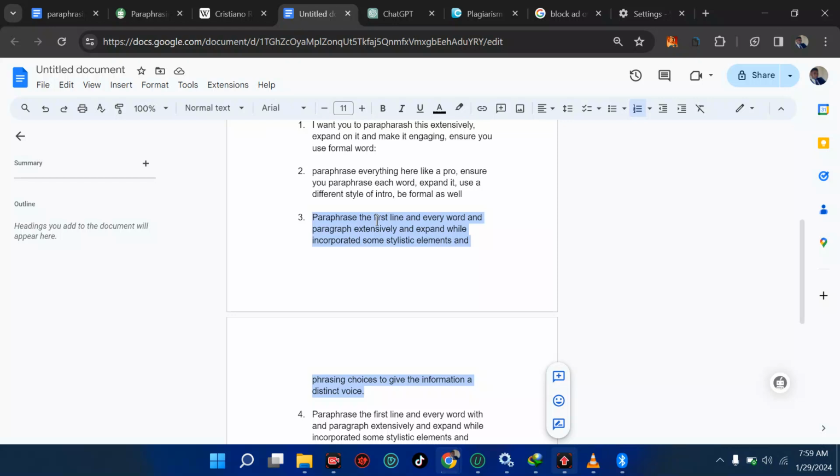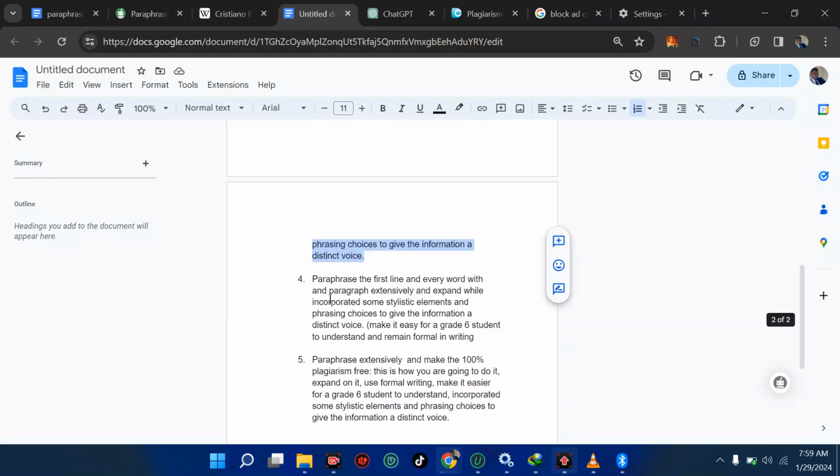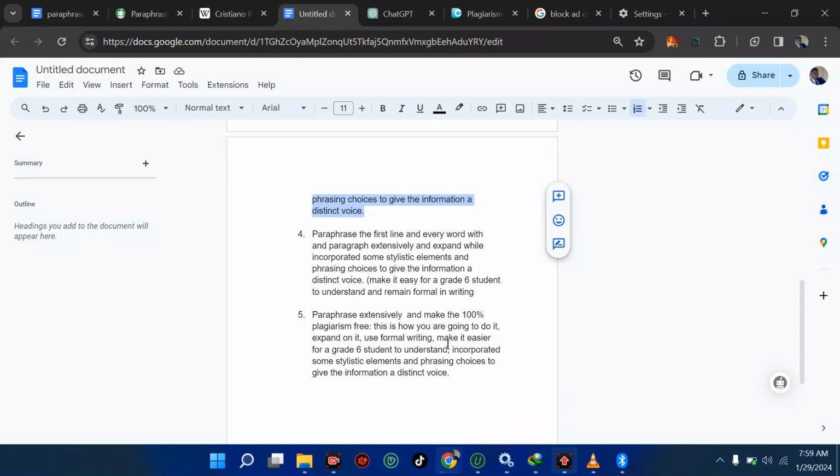Then the number 4 here is: paraphrase the first line and every word, paraphrase extensively and expand while incorporating some stylistic elements. Make it easy for a grade C student to understand and remain formal in writing. Then the number 5, which is the best, is: paraphrase extensively and make it 100% plagiarism free. This is how you are going to do it.